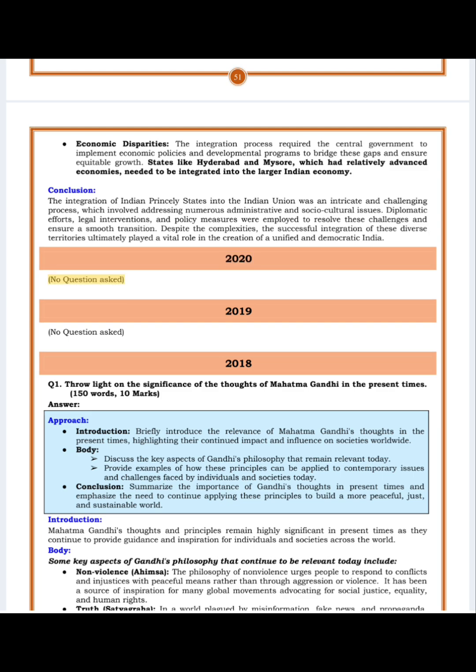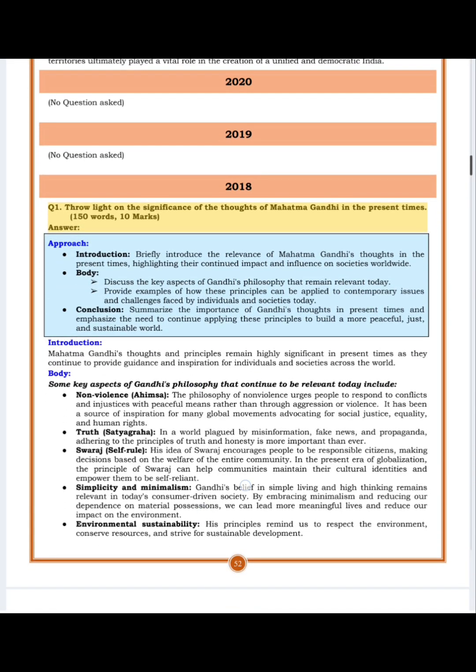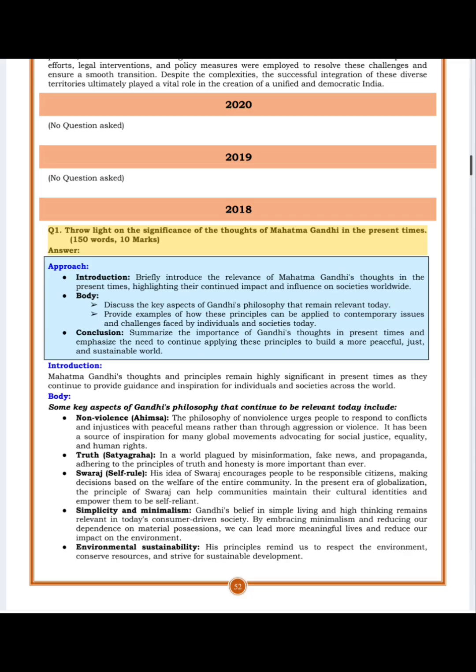2020, no question asked. 2019, no question asked. 2018, Q1. Throw light on the significance of the thoughts of Mahatma Gandhi in the present times. 150 words, 10 marks. Answer.